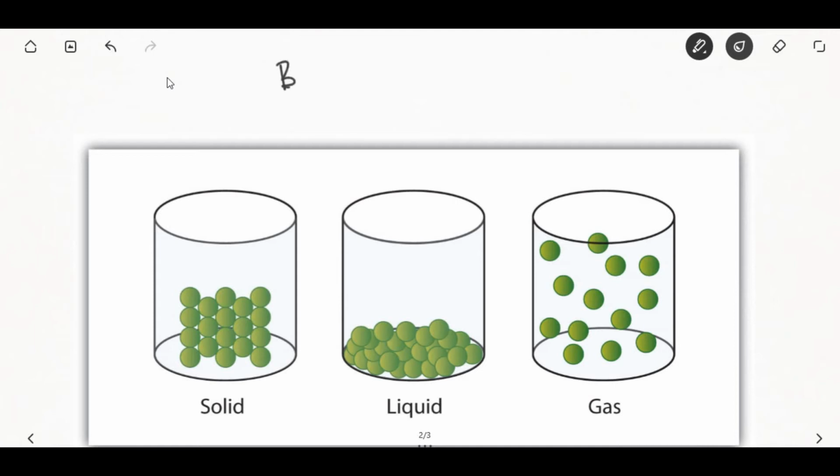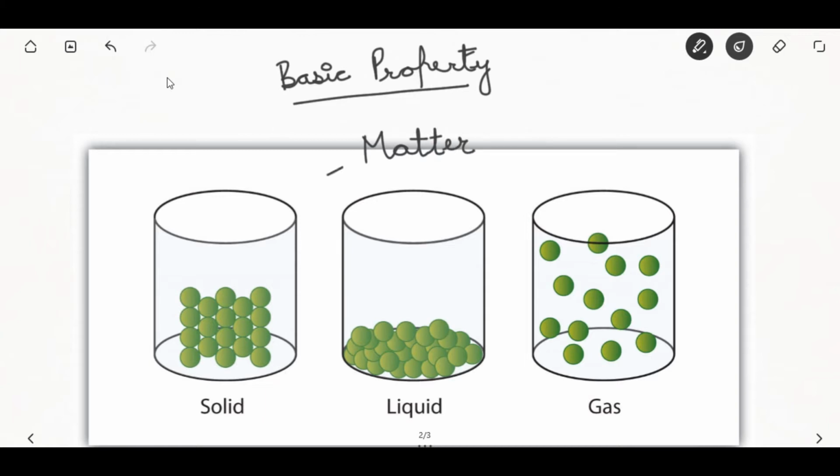So next topic is basic property of the dental material. Remember, matter exists in three states. Matter can be in three states, that can be solid, liquid or gas state. The difference in form is mainly due to the difference in the energy. The matter is made up of atoms that are held together by some forces.